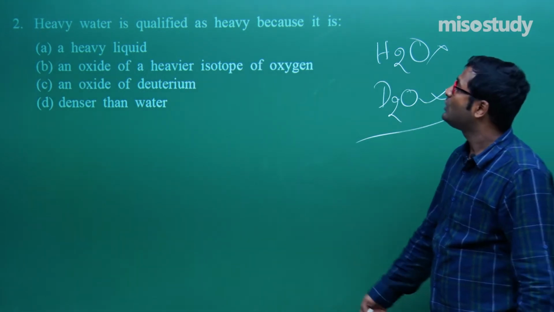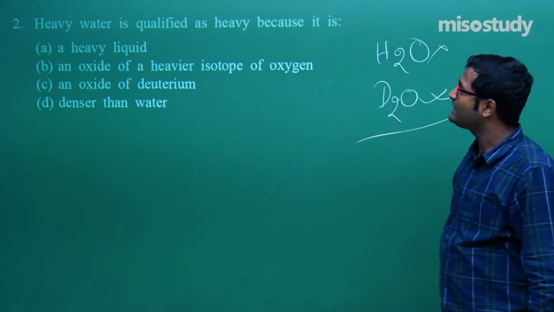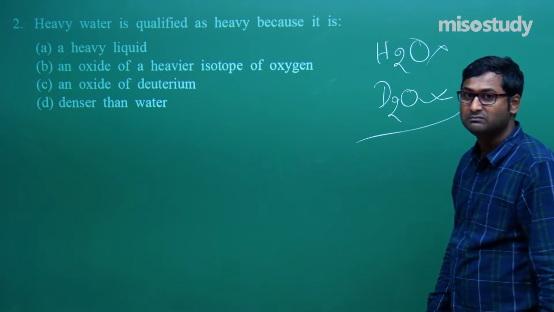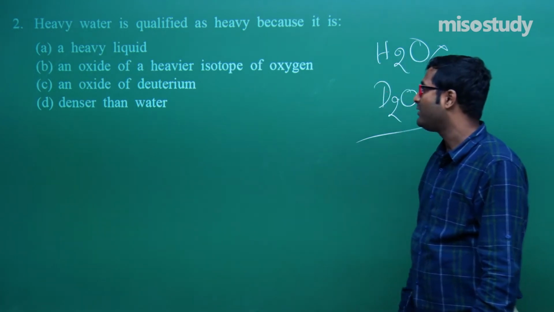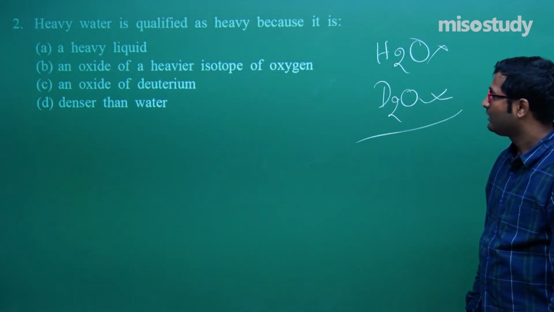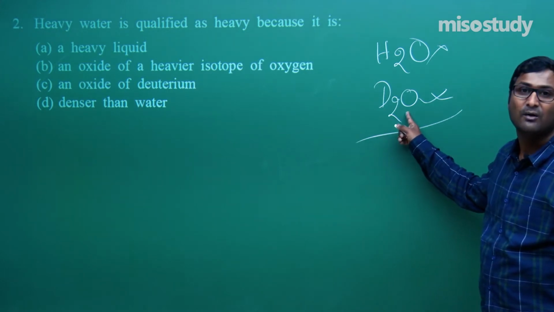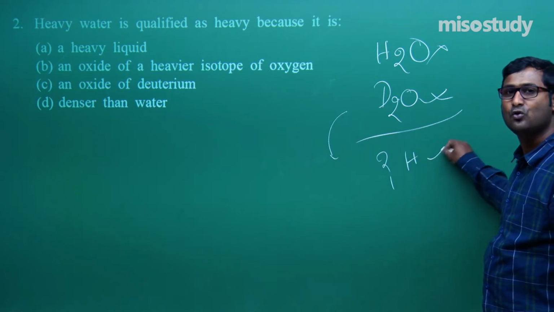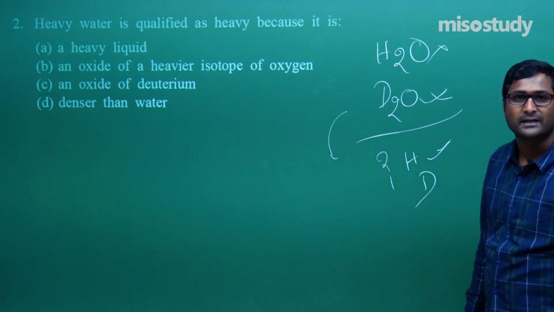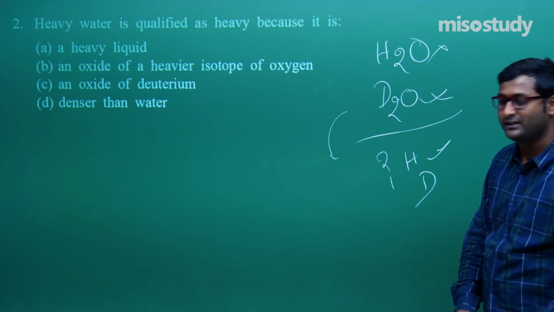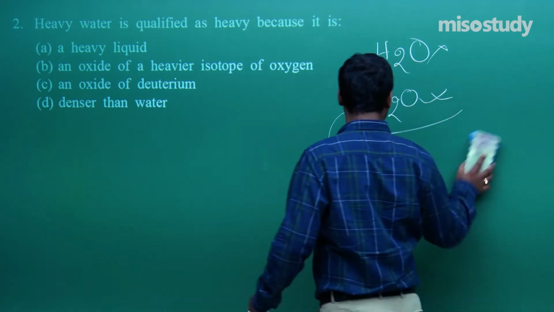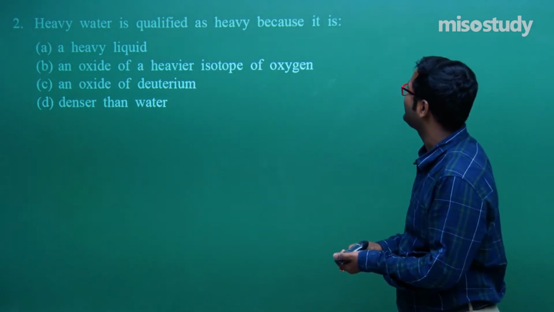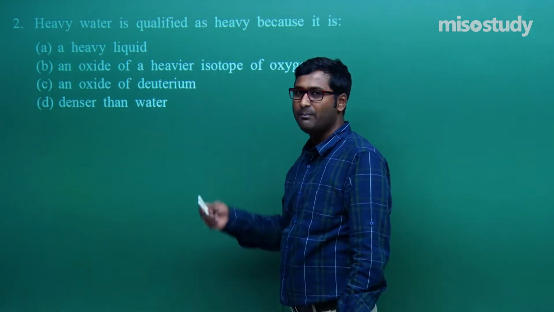We know this. So, the question is, heavy water is qualified as heavy because it is a heavy liquid, or an oxide of a heavier isotope of oxygen? No, that is the oxide of deuterium. Tell me, what is the representation of deuterium, sir? 2,1H, or it can be represented by D. So, I am going to rub this part and we will discuss. Heavy water is qualified as heavy because it is an oxide of deuterium.